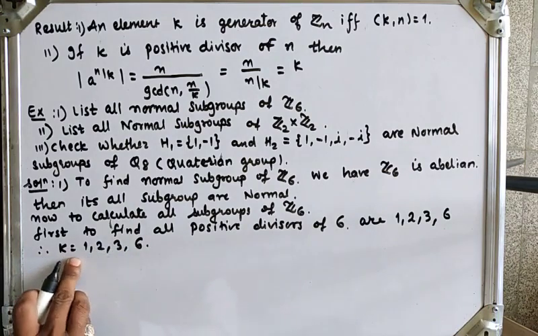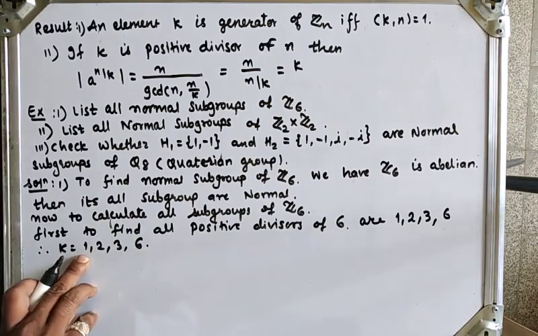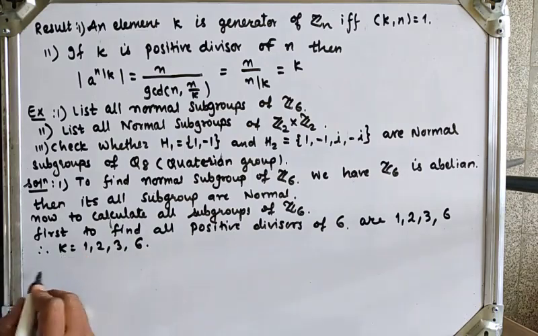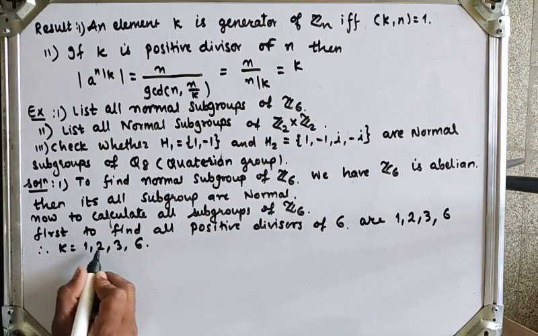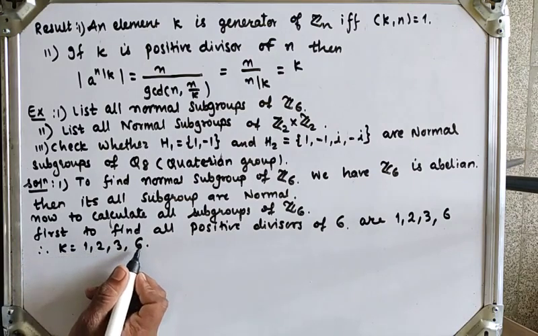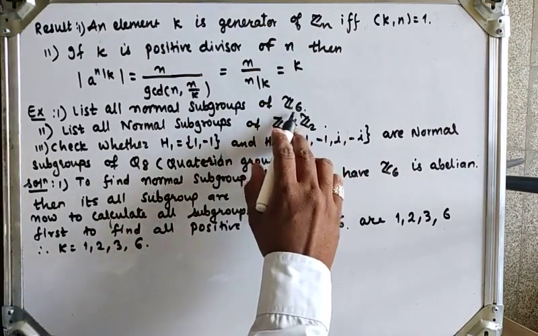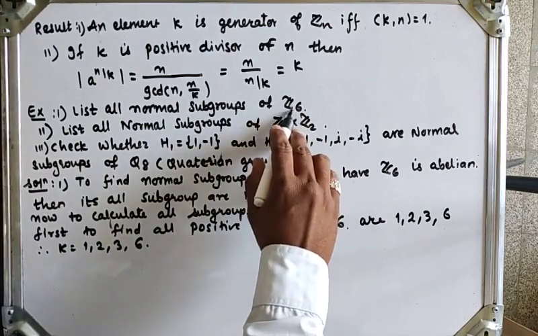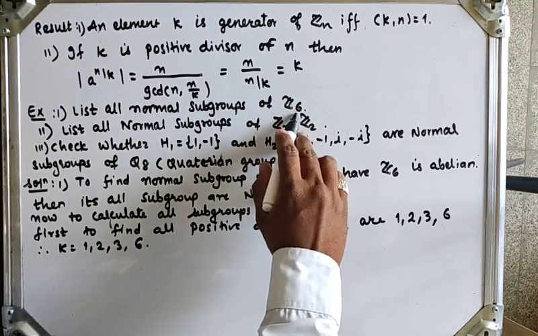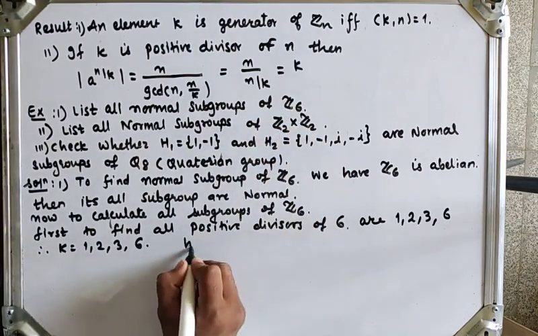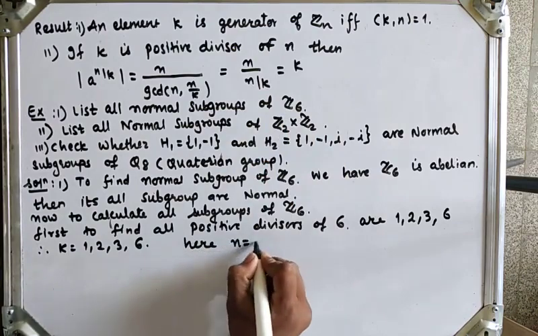Now to find the subgroup of order 1. Okay, now we have here the value of k is 1, 2, 3 and 6. And what is the value of n? We have given Zn, so after comparing, the value of n is 6.